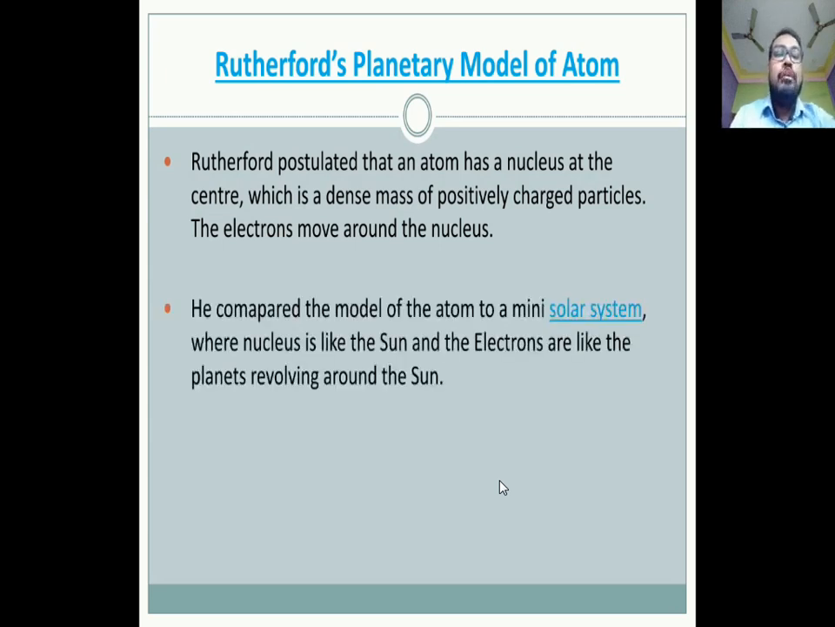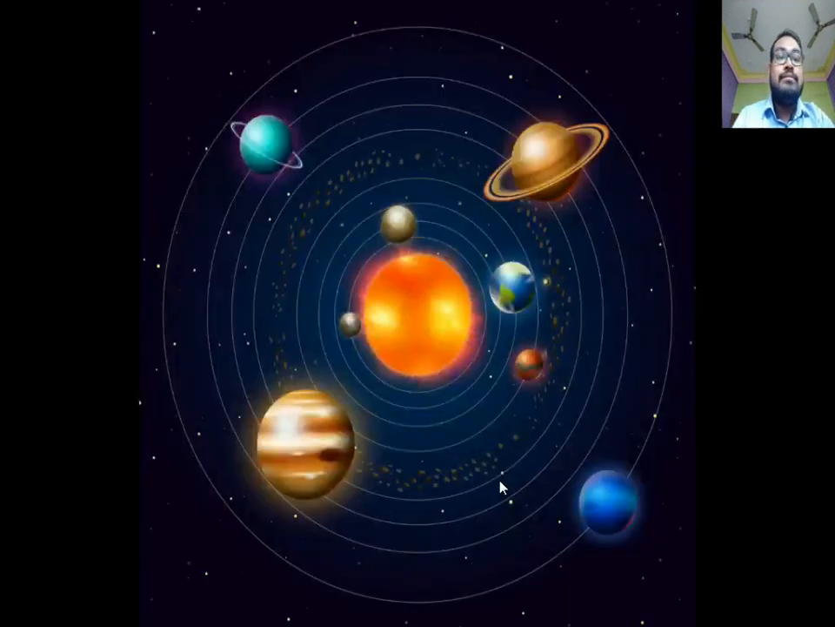Next, he compared this model of an atom to a mini solar system where the nucleus is like the sun and the electrons are like the planets revolving around the sun. See this image. Here the sun is the nucleus according to Rutherford, and the planets revolving around the sun in a particular orbit are the electrons according to Rutherford's observations.